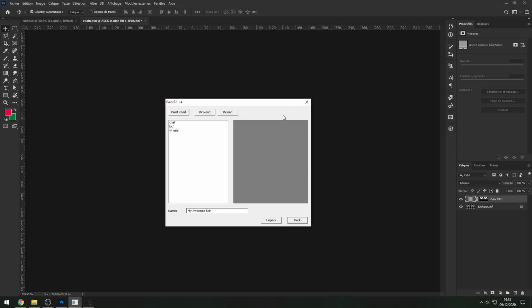If you want to know if it's working or not, just move your mouse over the cross, okay? If it's red, it's either that you forgot to pack, it happens, or it's done. If it's not moving, it's because the software is frozen. Okay, so it seems to be done.